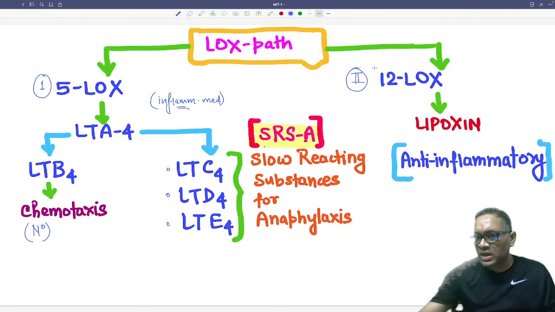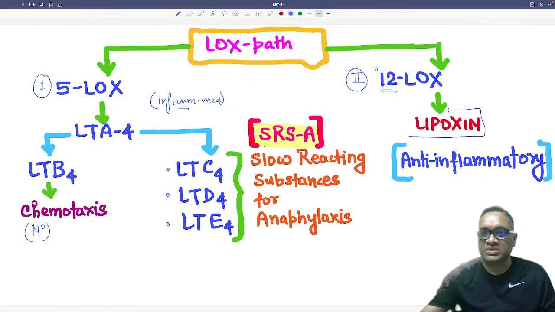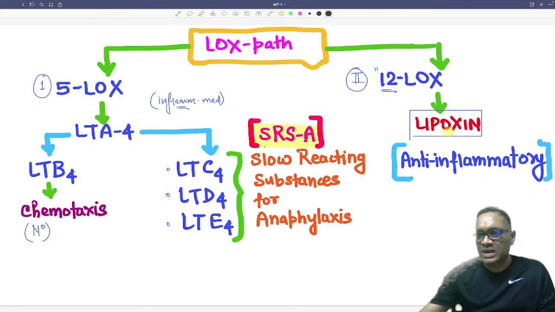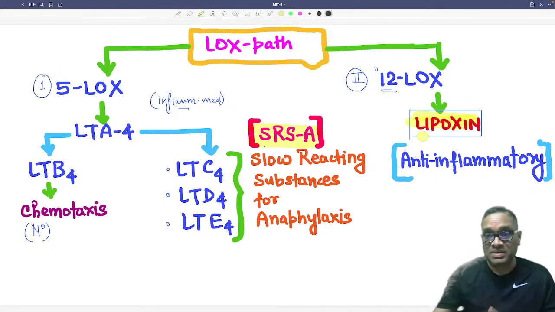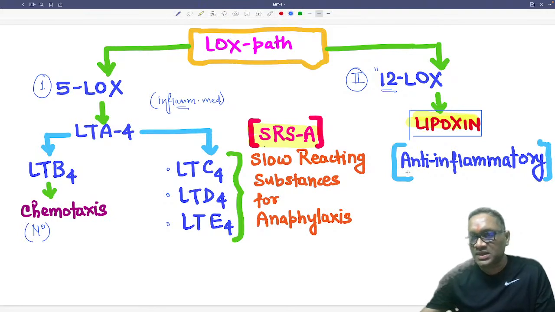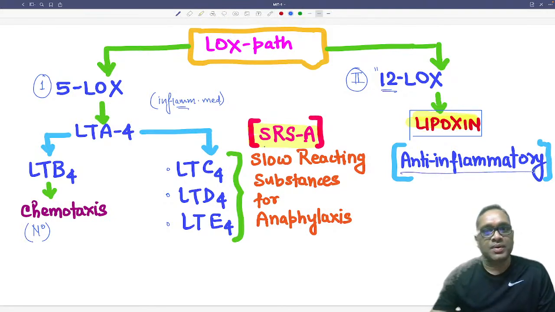But when you pay attention to the 12-lipooxygenase pathway, here you are seeing the formation of lipoxin. That is another important MCQ in exam. So what is lipoxin? Lipoxin is another compound, but remember, this is not inflammatory. This is an anti-inflammatory compound, right?